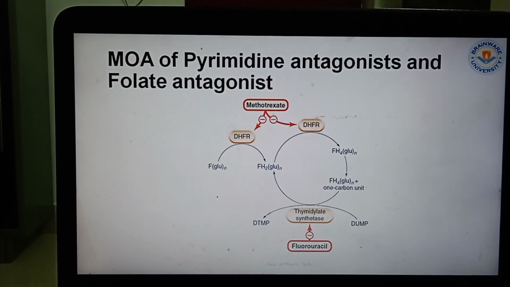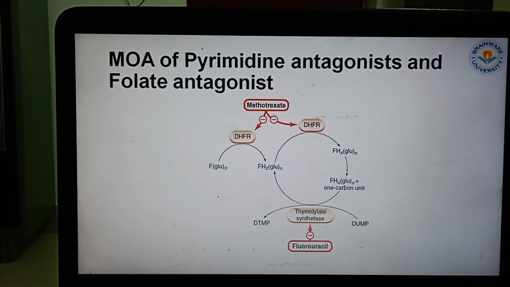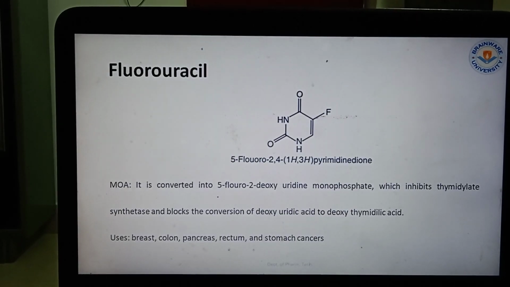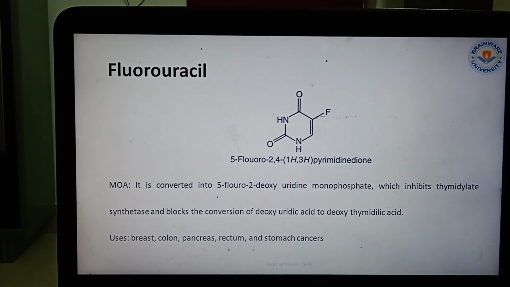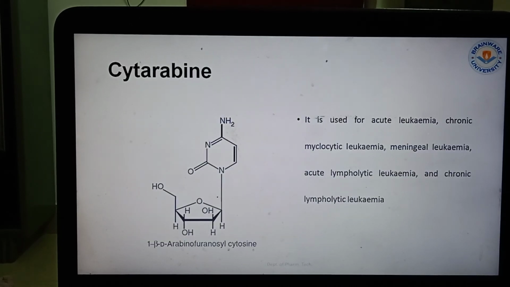So the mechanism of pyrimidine antagonists: they work like methotrexate and act on the enzyme DHFR. So they work on thymidylate synthesis and prevent DNA replication. 5-fluorouracil is converted into 5-fluoro-2-deoxyuridine monophosphate, which inhibits thymidylate synthase and blocks the conversion of deoxyuridylic acid to deoxythymidylic acid. It works on breast, colon, pancreas, rectum and stomach cancers.